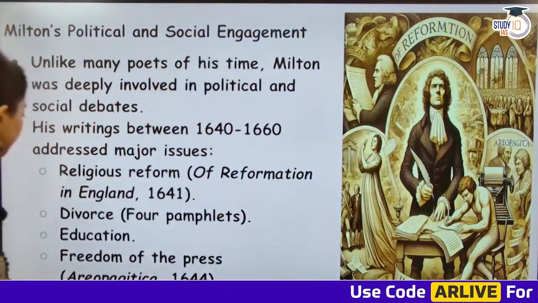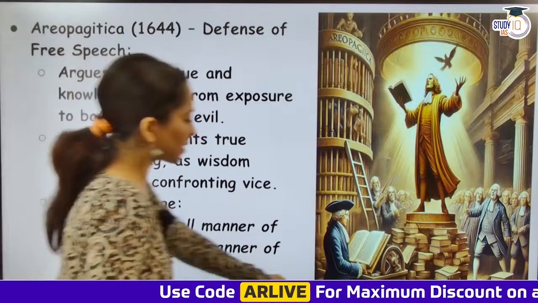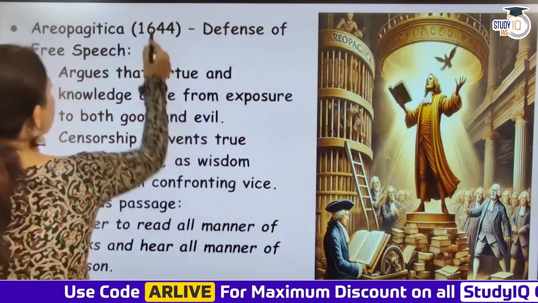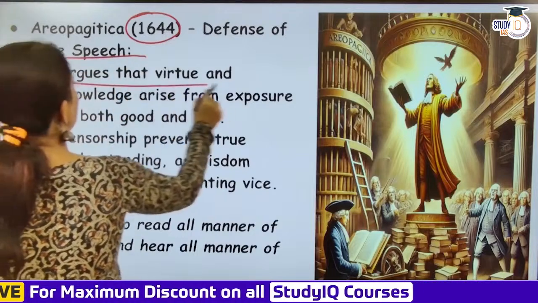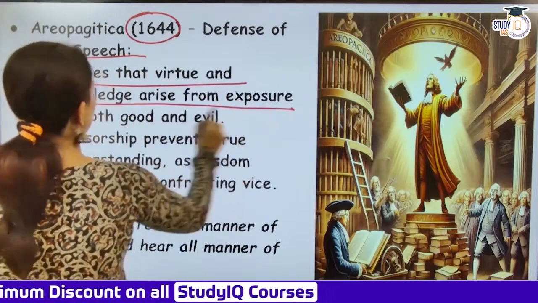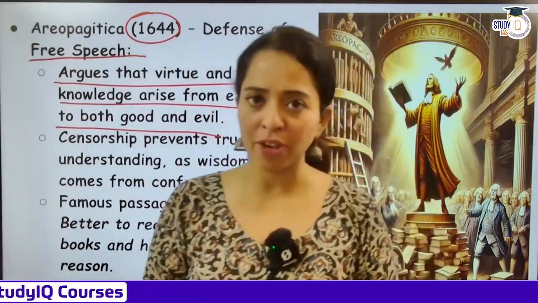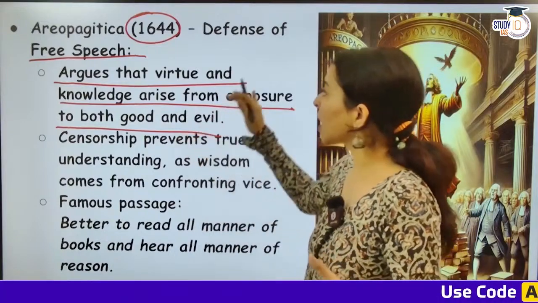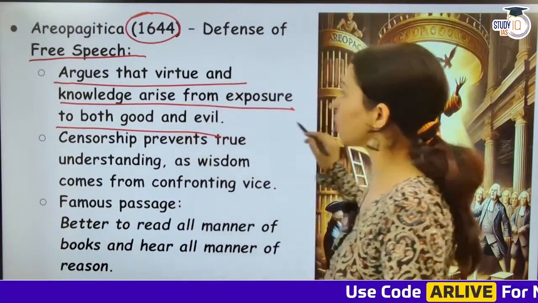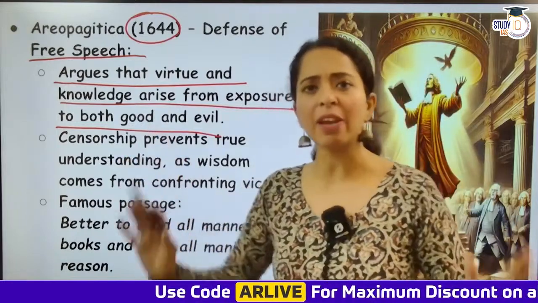Then moving ahead, Areopagitica. So this is an important work and let's discuss a little bit more about this. Written in 1644, this was a defense of free speech, and it argues that virtue and knowledge arise from exposure to both good and evil. He's like, let the press be free, let the expression of speech be free, and whatever, from exposure to both good and evil, अच्छा भी लिखा जाएगा, बुरा भी लिखा जाएगा, let people decide for themselves.